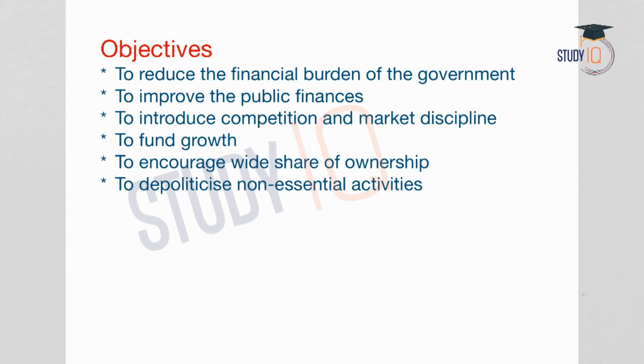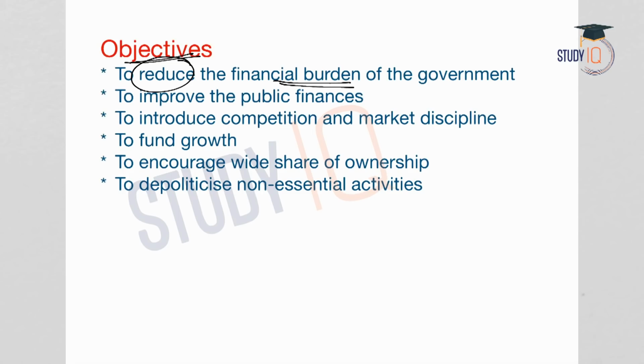Now let us understand what are the objectives of disinvestment. When we discuss about the objectives, please keep in mind what is buyback of shares and what is disinvestment. Both the definitions please keep in mind. So first objective is to reduce the financial burden of the government. So how does this happen? The government is holding shares in the PSU, but under disinvestment, what is the plan of government? The government is planning to sell the shares to the PSU itself, or the PSU is buying back those shares.